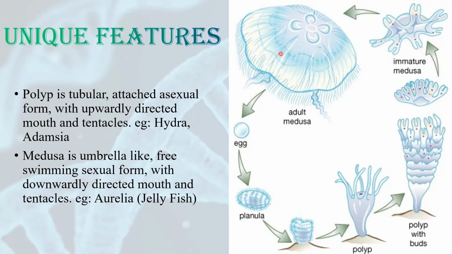Medusa is umbrella-like. Here you can see the diagram of Medusa. It is free swimming. It is the sexual form, and its tentacles and mouth are directed downwards, as in jellyfish. Jellyfish is also called Aurelia. So here you can see this is an adult Medusa. Adult Medusa lays eggs. This is the larva, planula larva. Here it is growing and it forms a polyp. Polyp will then form buds, asexual buds, and asexual buds will give rise to an immature Medusa and then a mature Medusa, or we can say an adult Medusa.